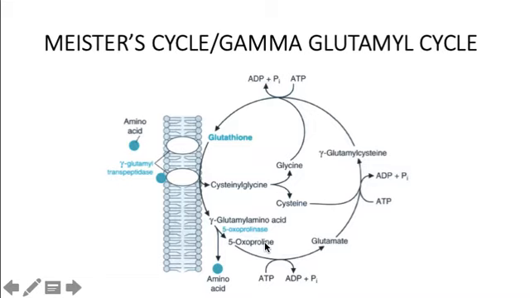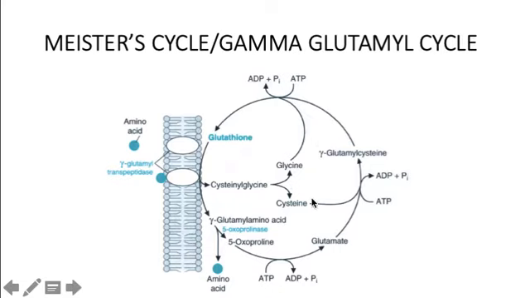Now this oxoproline gets converted to glutamate. This glutamate again combines with cysteine to form gamma glutamyl cysteine, and this gamma glutamyl cysteine joins with glycine to form the tripeptide glutathione. Now this glutathione is resynthesized, and this whole process requires 3 ATPs, as you can see here, 1, 2 and 3 ATPs for the regeneration of glutathione. So this is called the gamma glutamyl cycle or the Meister's cycle.